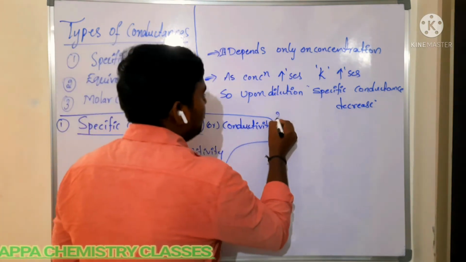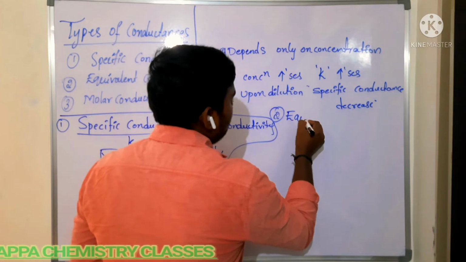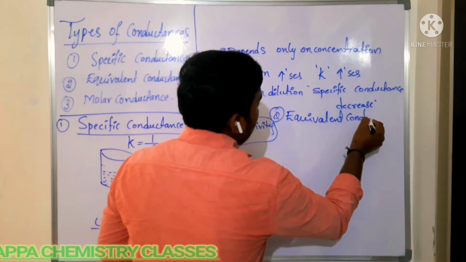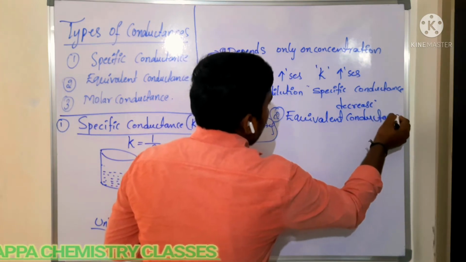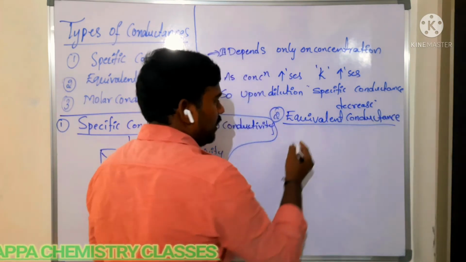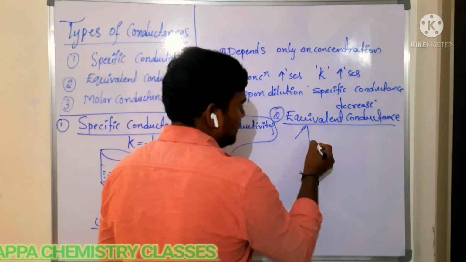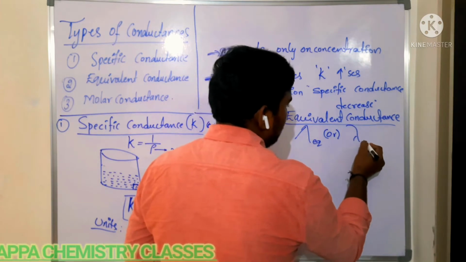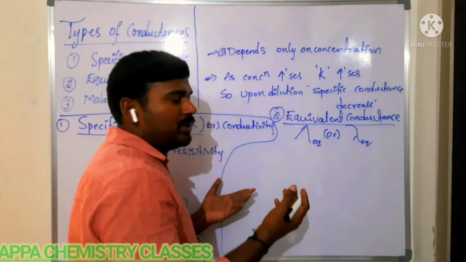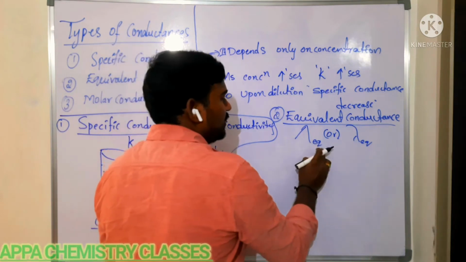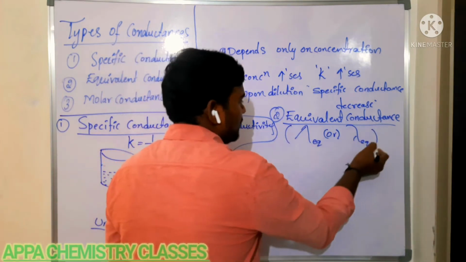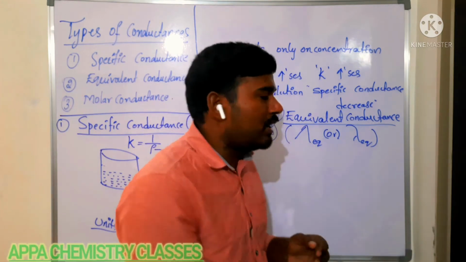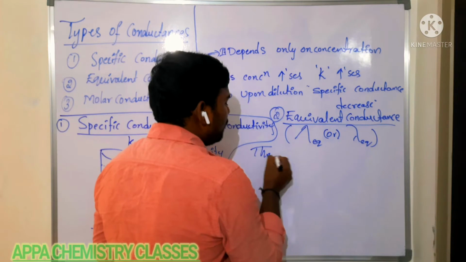Next we are going to see the equivalent conductance. It is represented with different symbols, sometimes as EQ, or sometimes as lambda EQ. Anything it may be, just remember EQ means equivalent conductance. Now what is meant by equivalent conductance here? The conducting power of all the ions.